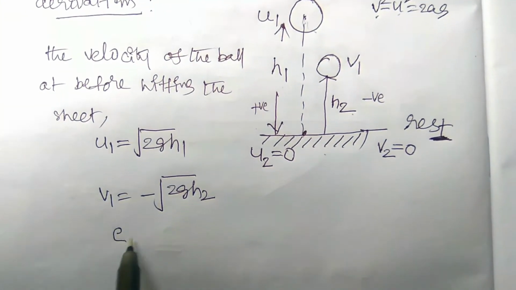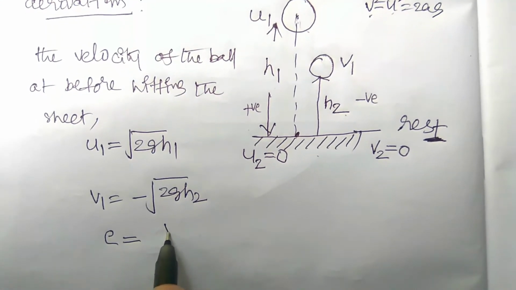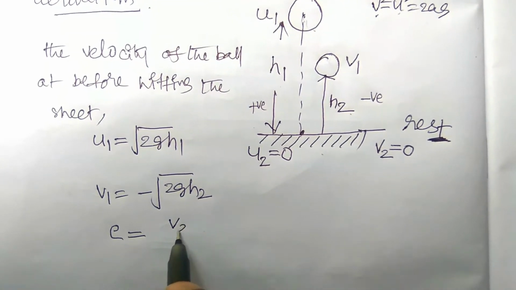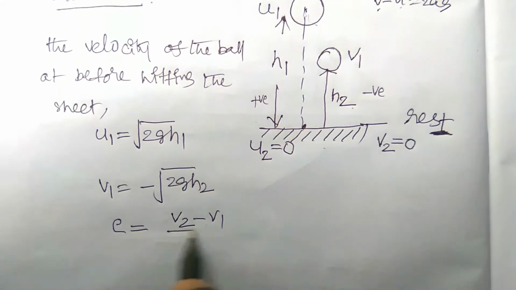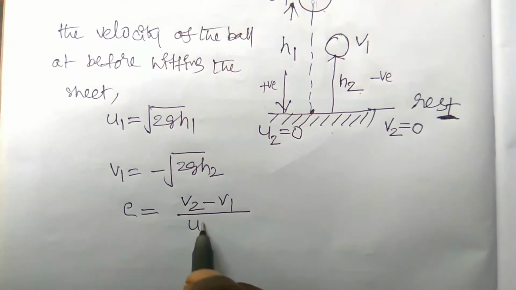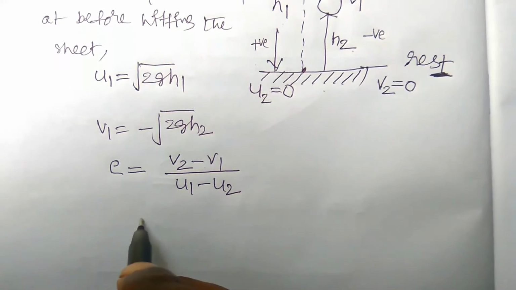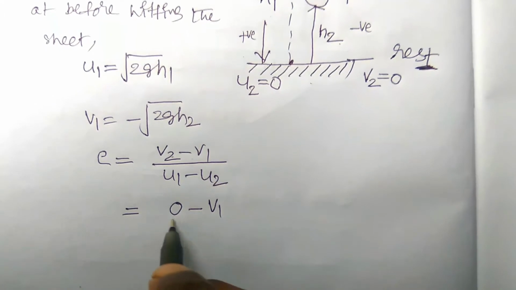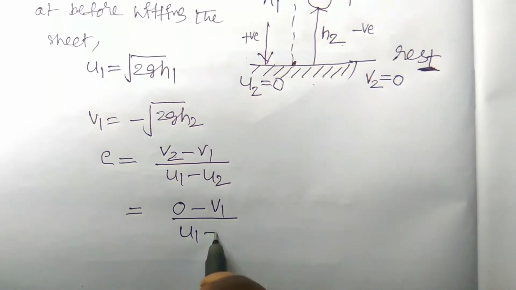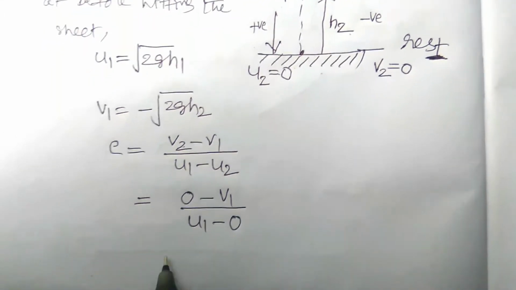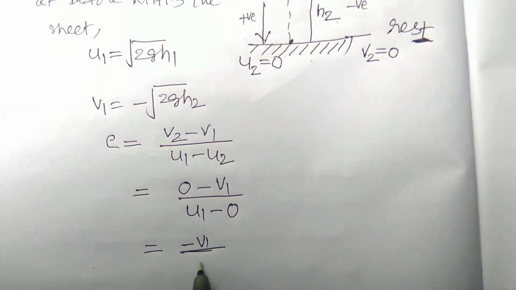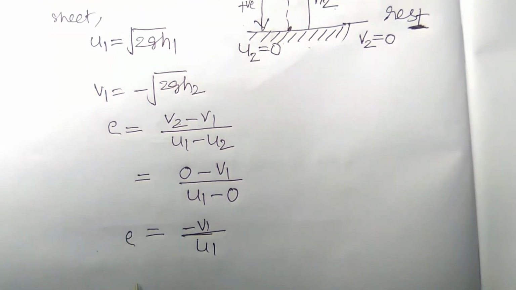From the coefficient of restitution formula, it is the ratio between relative separation velocity and the relative approaching velocity, u1 minus u2, right? You should write all those here. Here v2 is equal to 0 and u2 is 0. So we can write that minus of v1 by u1 is equal to e.